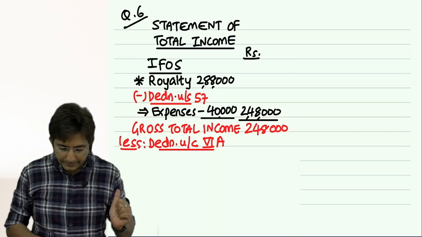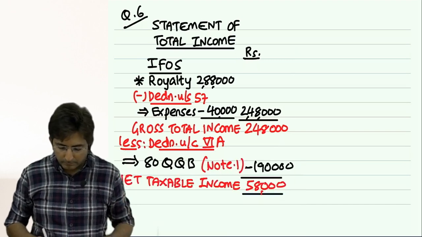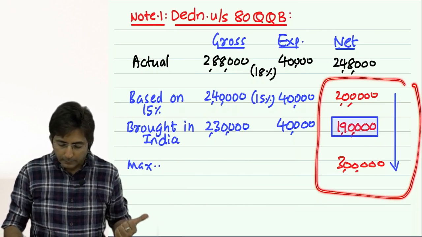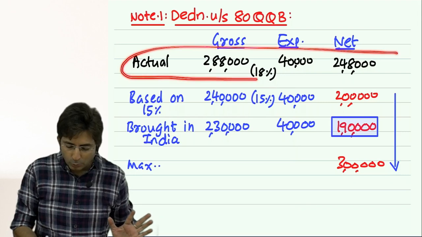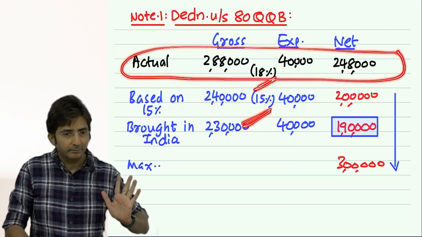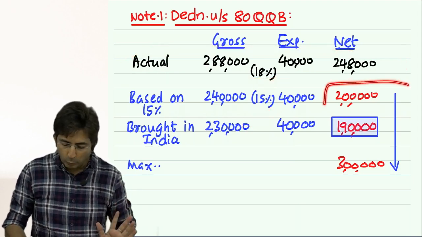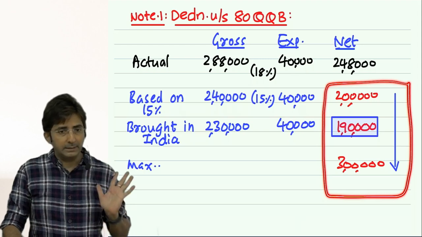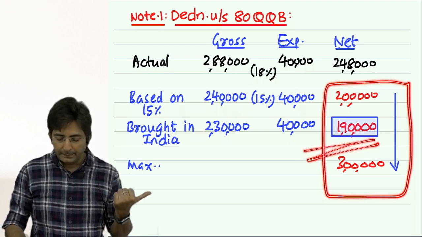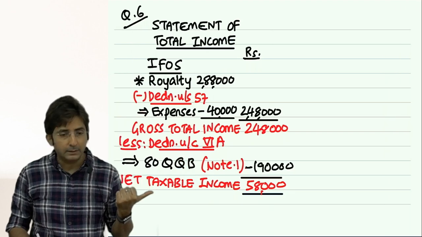So accordingly, see what will be my answer. See, this thing I have written just to calculate this 15% based on 18. My formula is 1, 2, 3, whichever is less. And out of the 3, what is less? 1,90,000. So in the answer, 1,90,000.